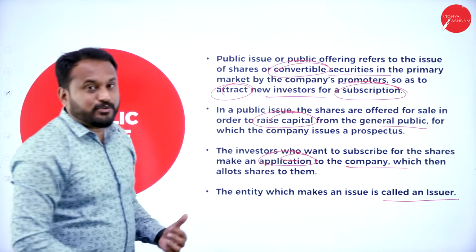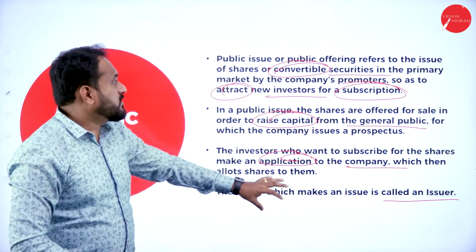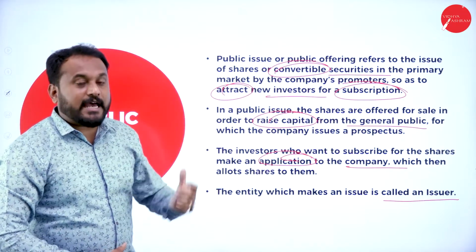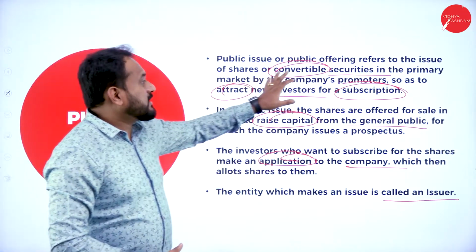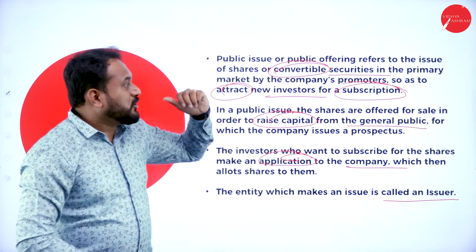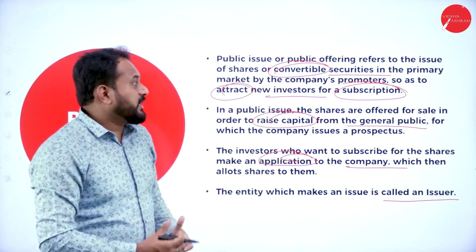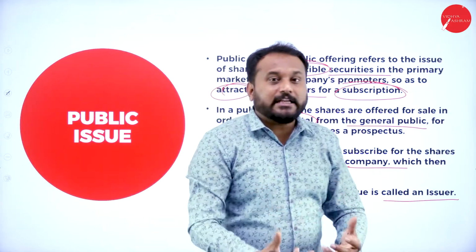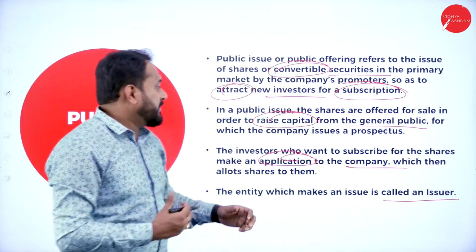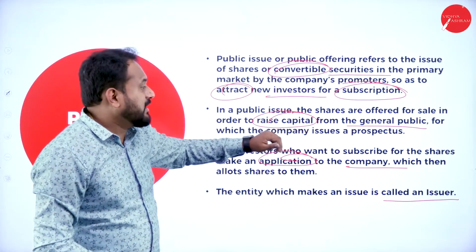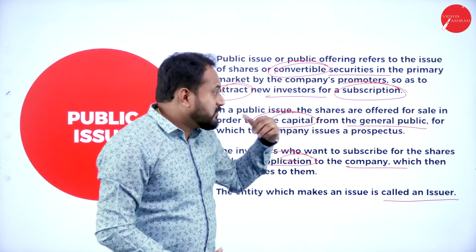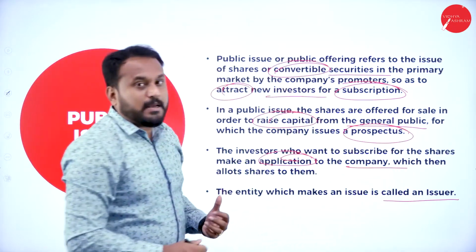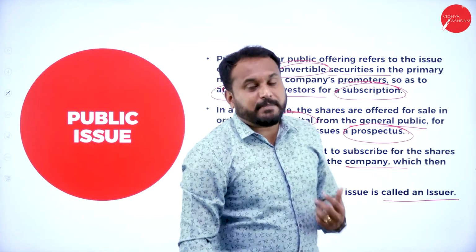Now who is an issuer? The company is the issuer. So what is public issue or public offering? In the sense, to generate money, and it is also called what? The convertible securities. That is, to issue the convertible securities in the primary market. Primary market means in the company itself. Now why do they do it? Only to generate the capital. They raise the capital from the general public, and through what? Issue of a prospectus. So this is called public offering or public issue.